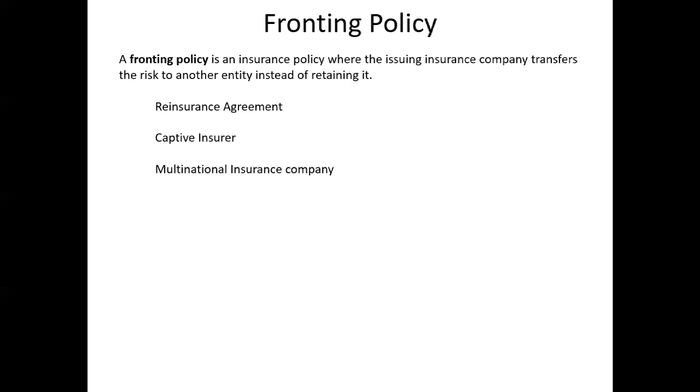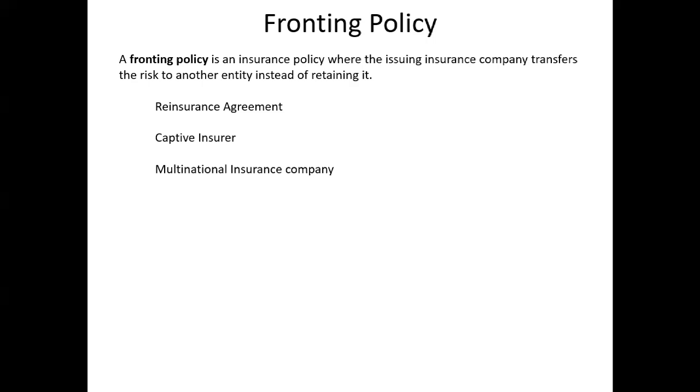The third example is a multinational insurance company. You may see some insurance companies tagged as multinational, meaning they provide coverages across multiple countries for a particular business entity. It is highly possible they may not have a license or cannot do business in certain countries, but the customer needs coverage across multiple countries.